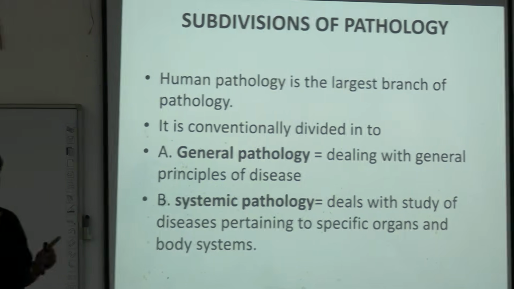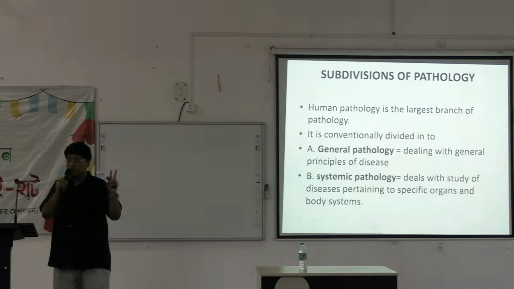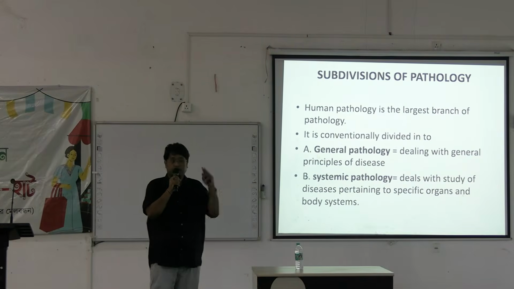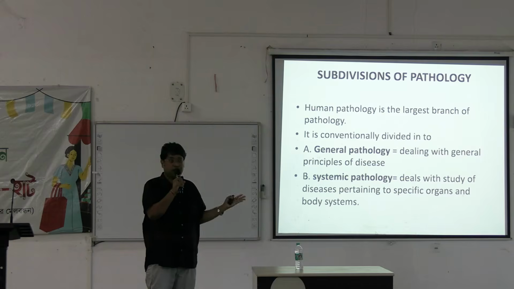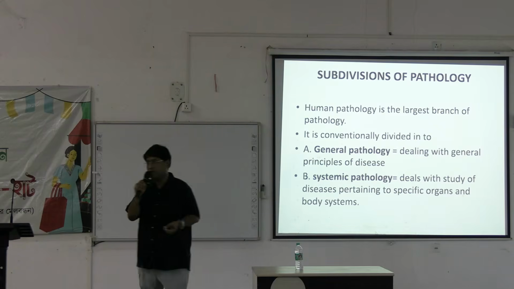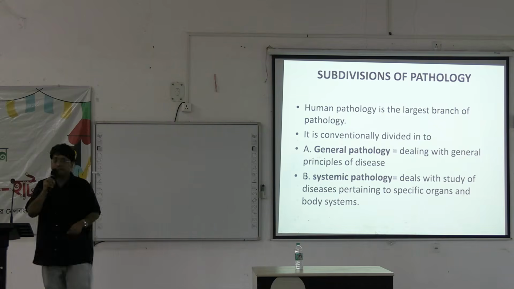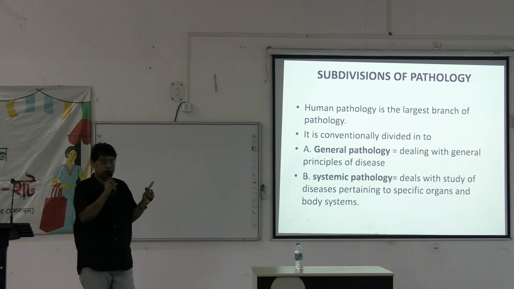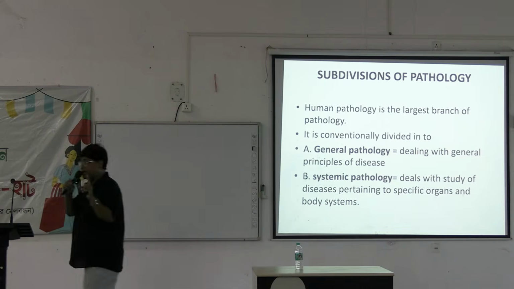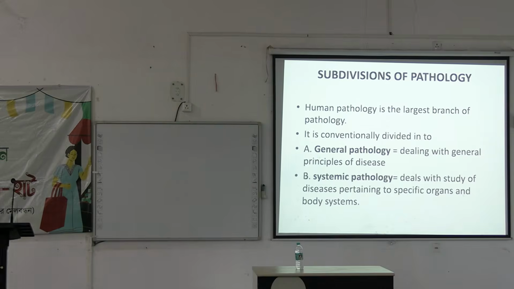Mohan's pathology. This is for the text. Another one is Robbins pathology. There are many versions of Robbins. I have a smaller version and medium version and a larger version. Whatever suits you, you can read. But Robbins is a must for undergraduate level. Okay. And practical also, you have to buy one book, P. Chakraborty.